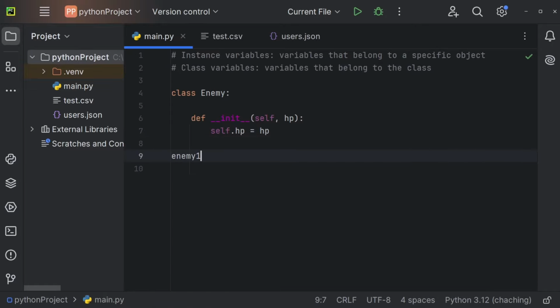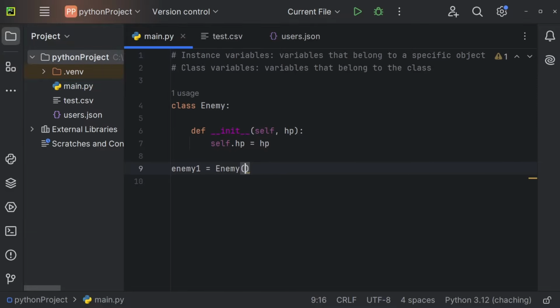So we could have enemy1. He is going to be equal to Enemy. So we are going to construct a new enemy by using the class constructor. And for the HP, we'll pass 100 right here. We can now have a second enemy though. We'll construct that second enemy once again by using the constructor. And that one is going to have 50 HP.